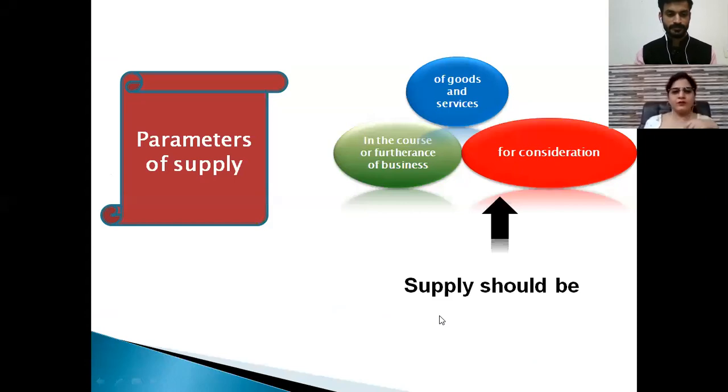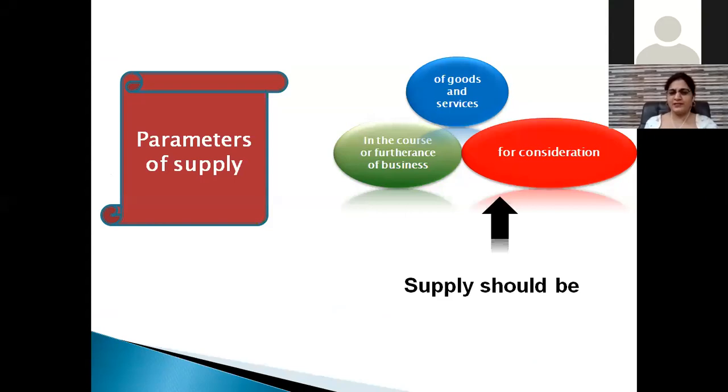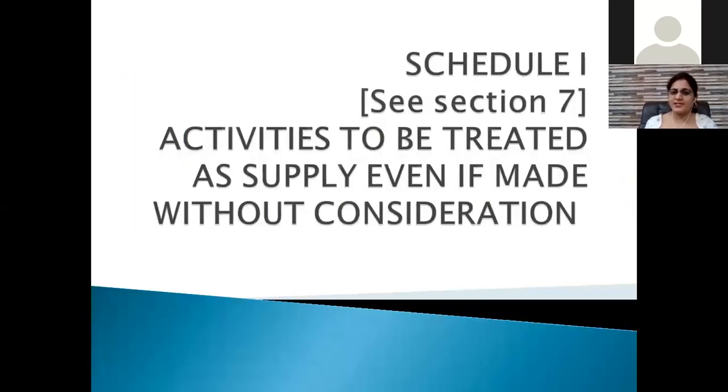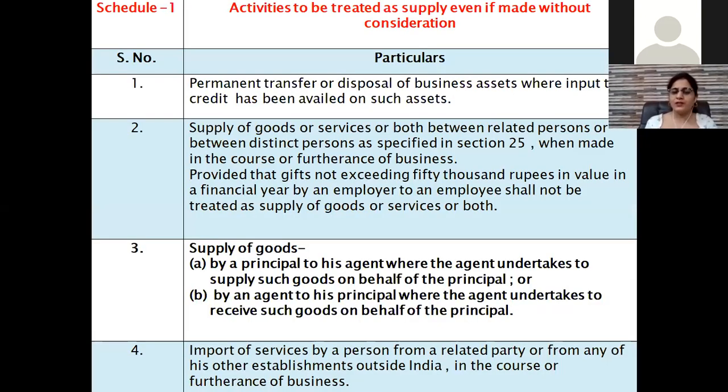Now, we all know in the GST, supply constitutes three parameters. For a supply, there must be goods or services, and that supply should be in the course or furtherance of a business. And the most important is for a consideration. So, is there any case when there will be no consideration, even then it will be considered as a supply? Yes. Schedule 1, Section 7 deals with all the activities to be treated as supply even if made without consideration. So, what are those activities that came to your mind?